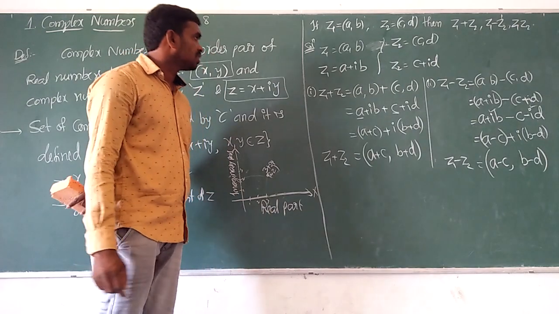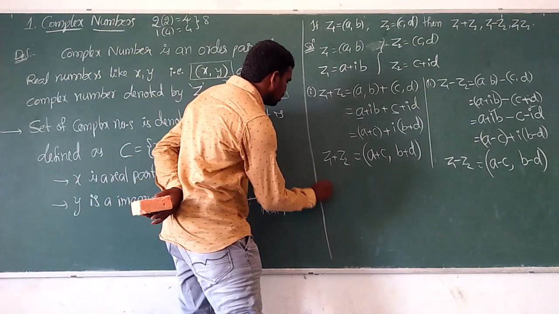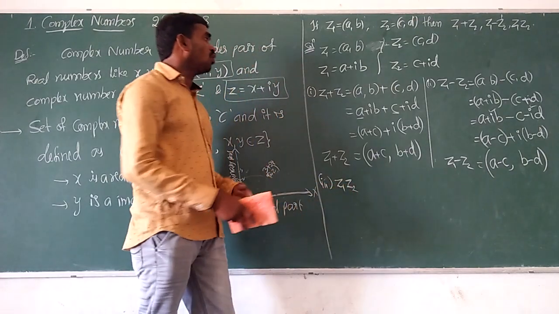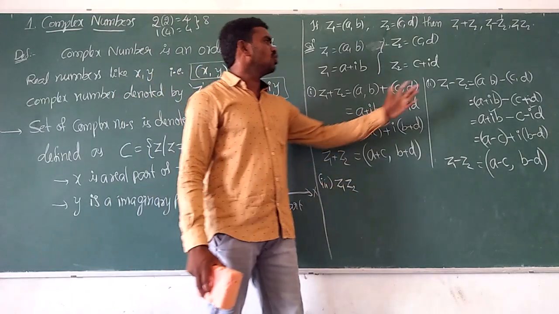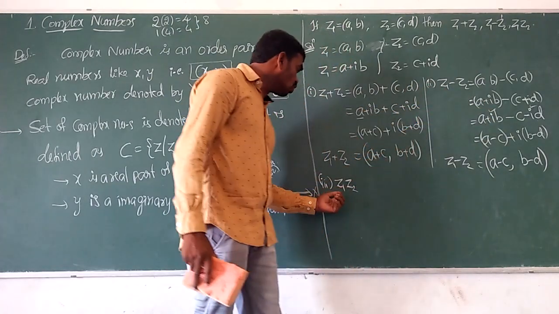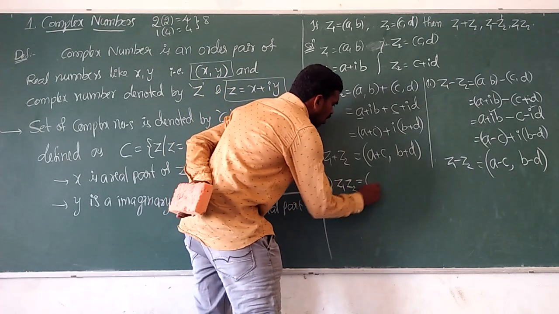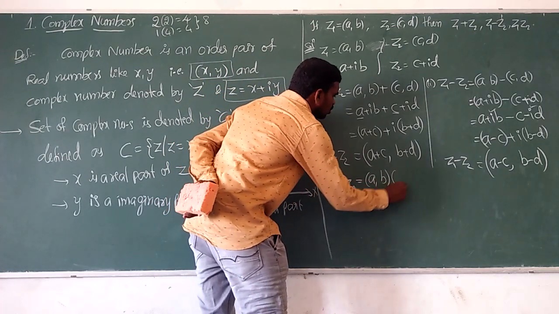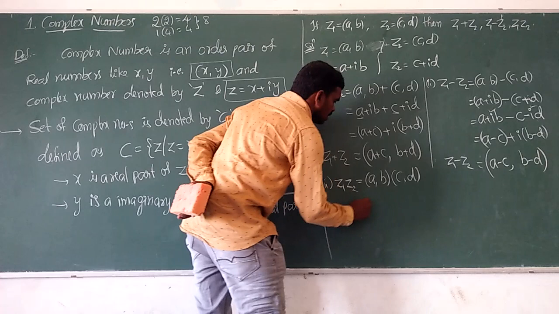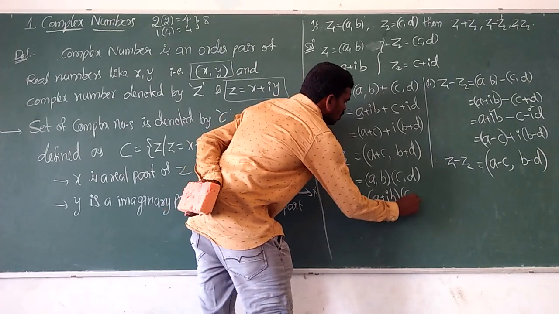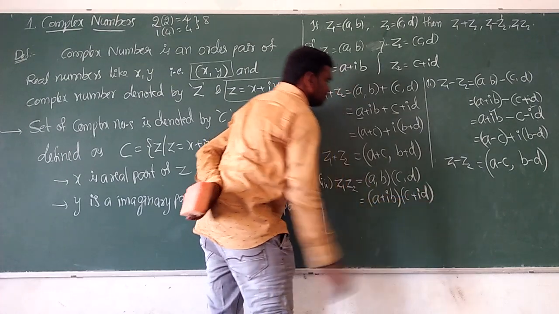Okay, and next, the third one, z1 into z2. Here I am saying how to add complex numbers, how to subtract complex numbers, how to multiply complex numbers. Let us see. z1 into z2 equals the ordered pair (a, b) into the ordered pair (c, d). So that equals a plus ib into c plus id.